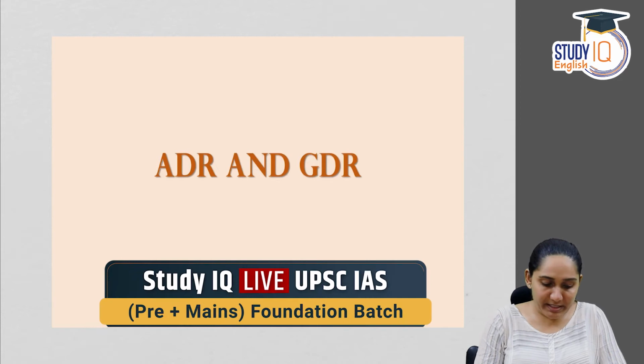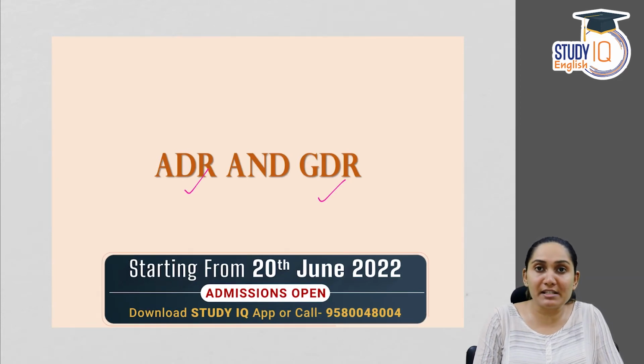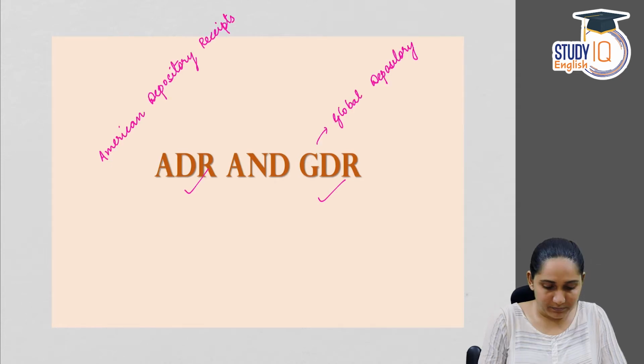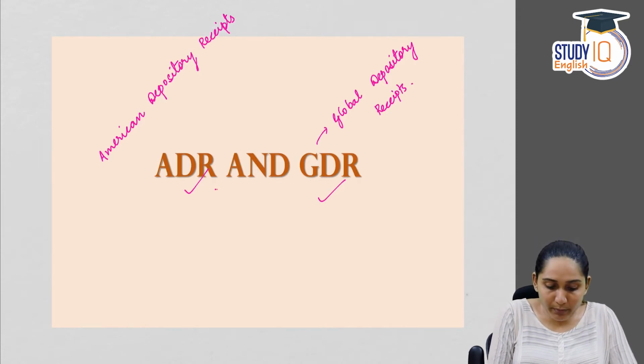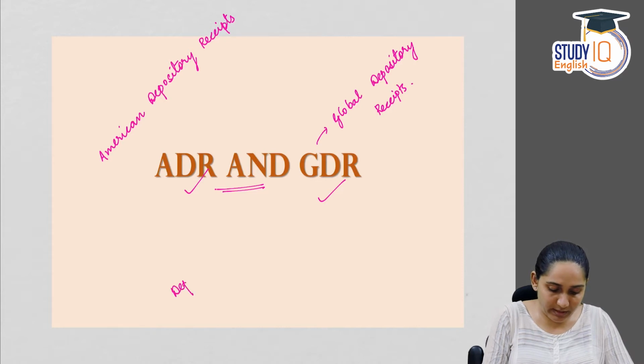In this video we'll be discussing ADR and GDR. ADR represents American Depository Receipts and GDR is read as Global Depository Receipts. ADR and GDR. So before we move into ADR and GDR, we need to know what is the meaning of a depository receipt.